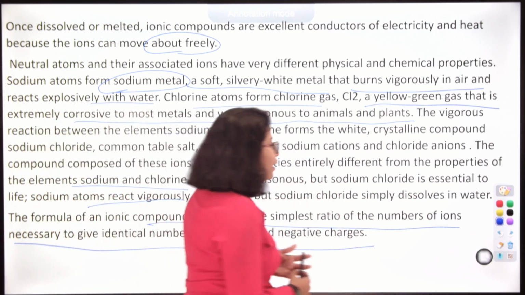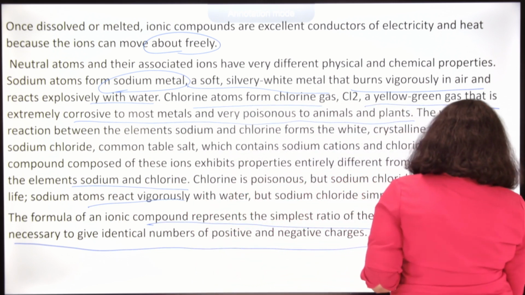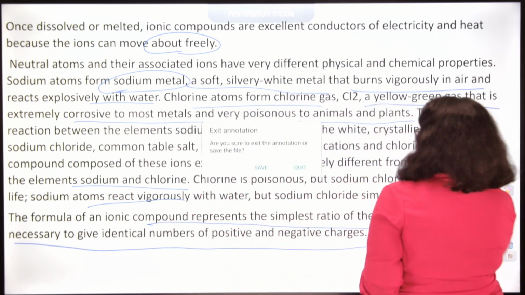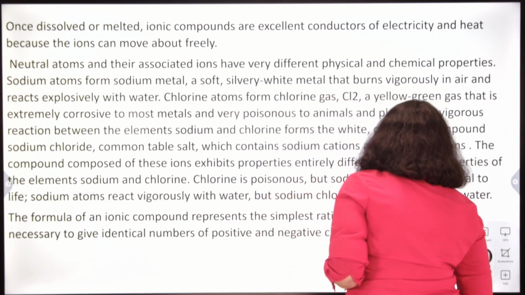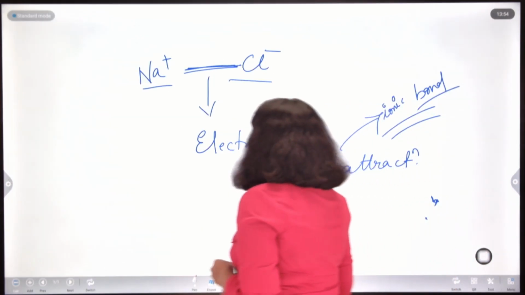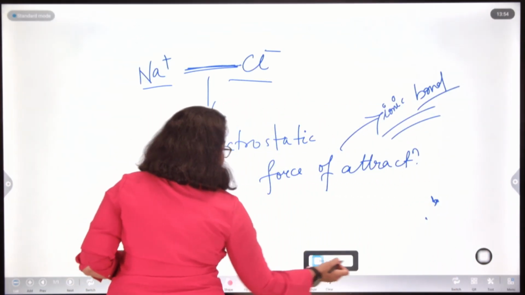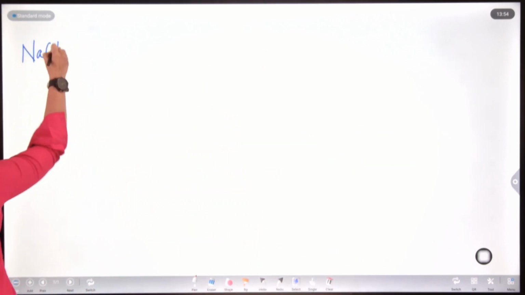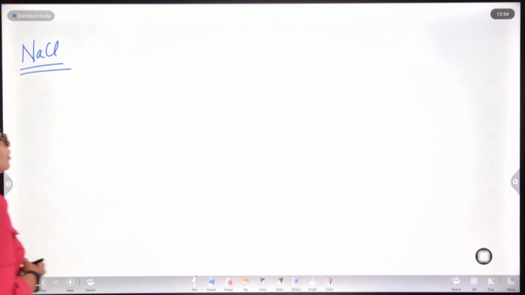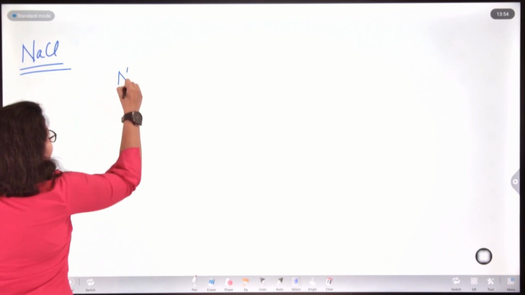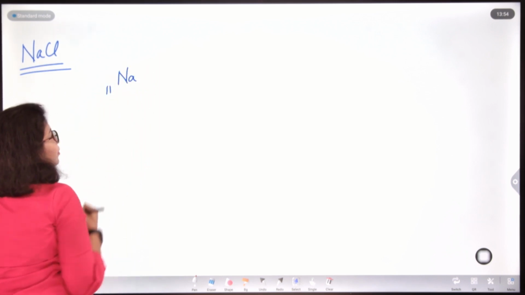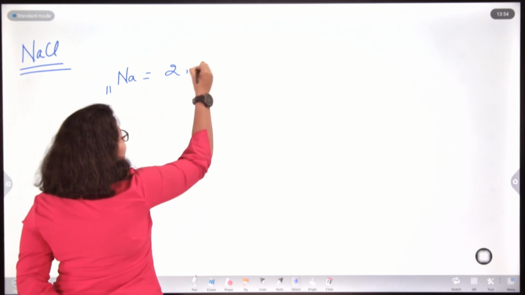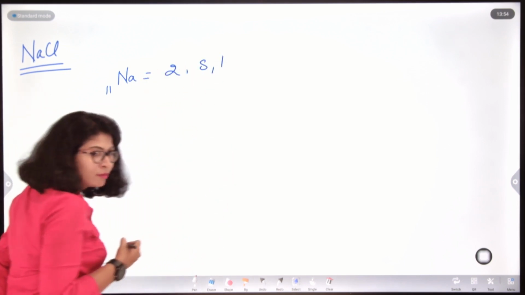Now, let us see how an ionic compound is formed. For example, first let us see sodium chloride. Sodium's outermost electronic configuration was 2, 8, 1, right.